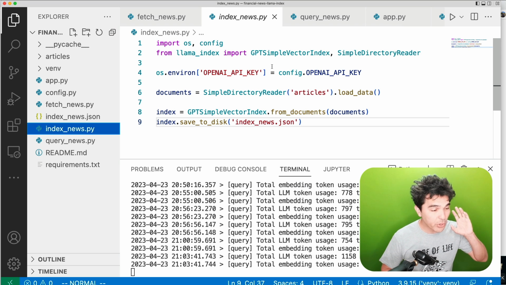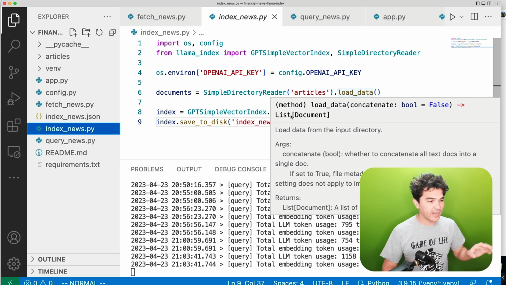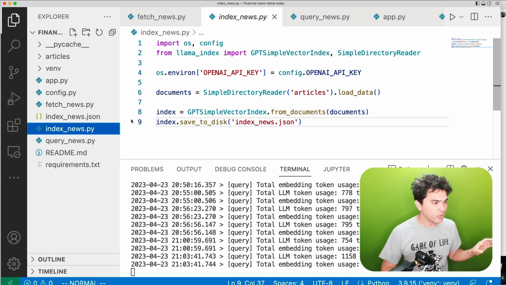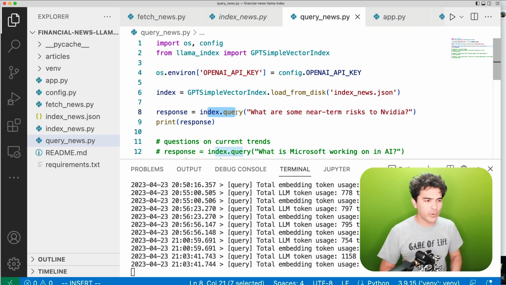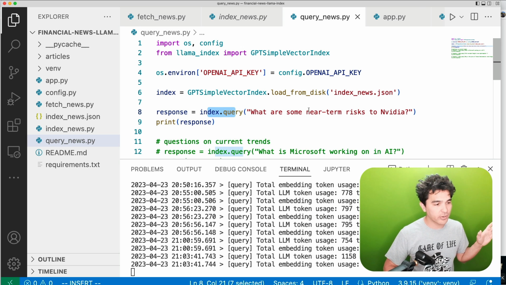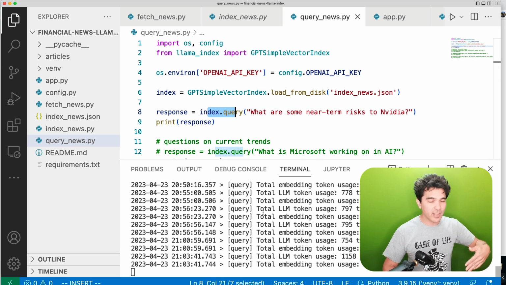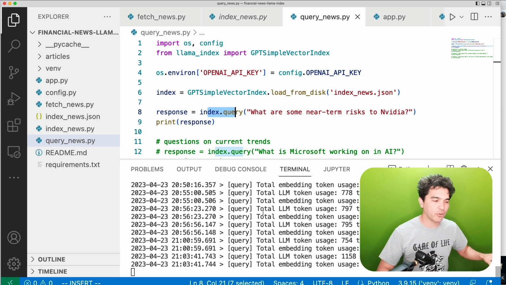In the last video, we wrote this code that indexed our data and saved that index to a file. Then we wrote this little snippet of code which loaded that index from the file. Then we could just run index.query and ask it a question like, what are near-term risks to NVIDIA? But it went directly to the console here. It's not a graphical web application.